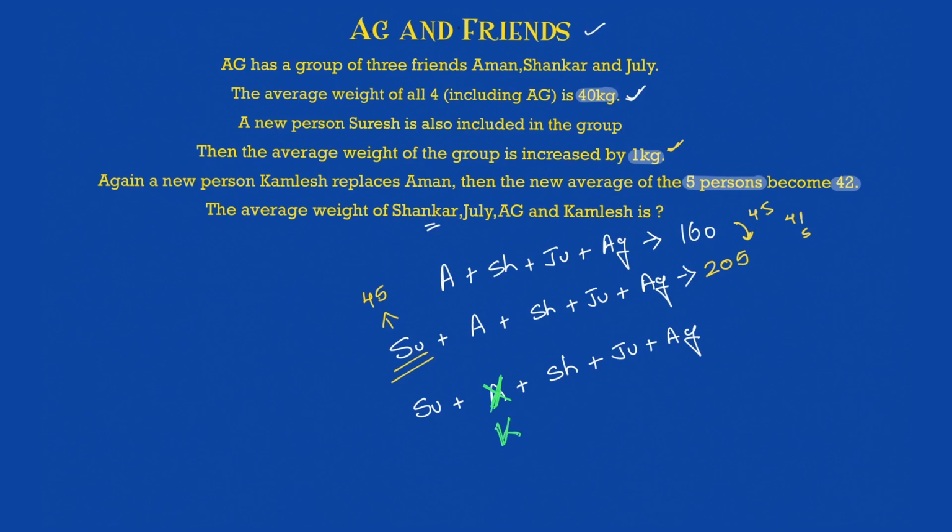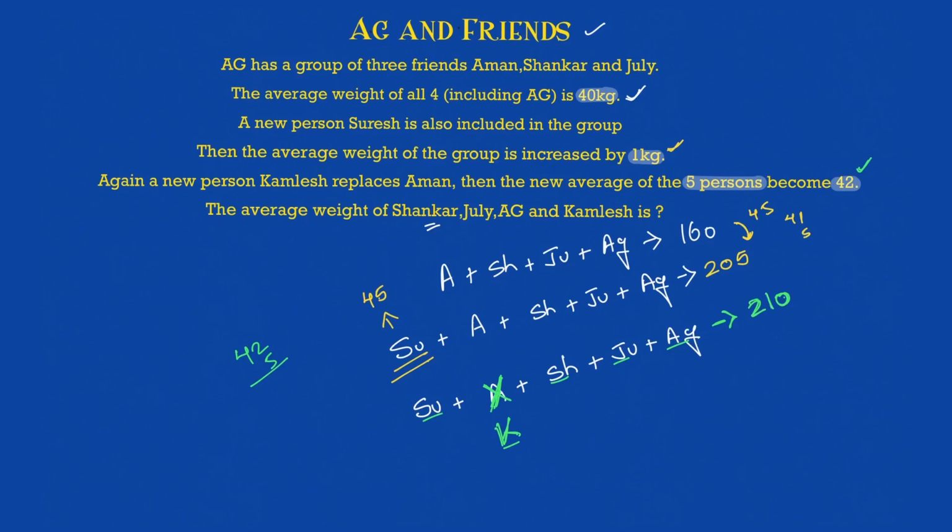Again, there are 5 people, right? 1, 2, 3, 4, 5. But now the average of this new 5 people is nothing but 42. So what is the sum of weight of all the 5? That will be equal to 42 into 5, right? Which comes out to be 210. 210 is the sum of weight of all the 5.